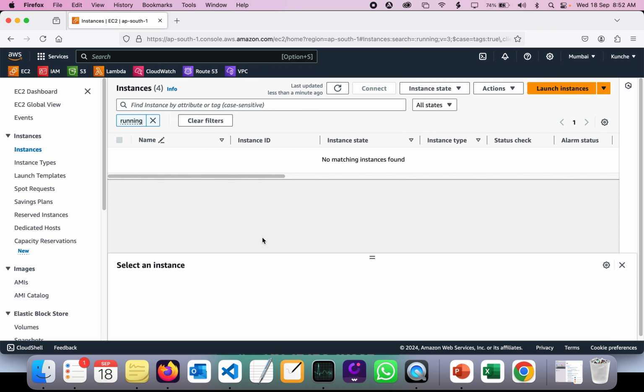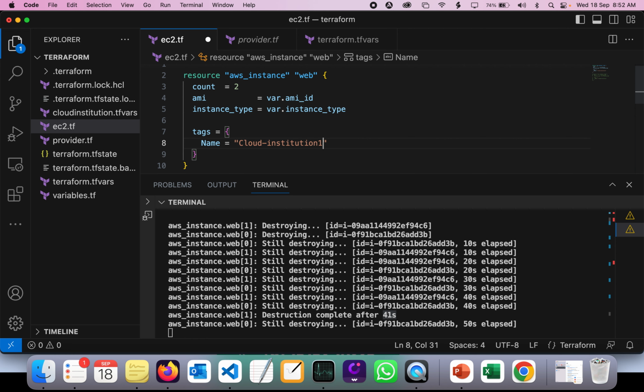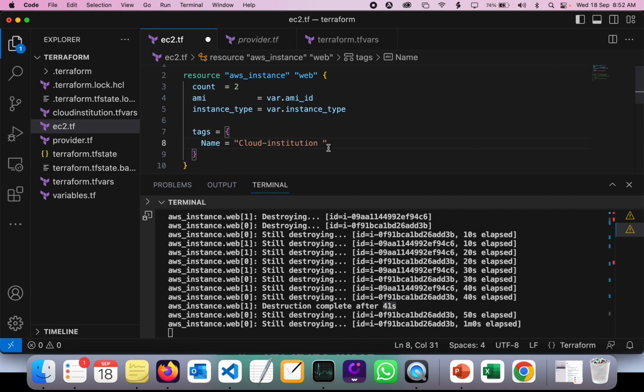Okay, so as you can see here, if you go back to your console, the execution completed after 41 seconds. Now if you want to give different names, like one or two, it's going to pick up the same thing. So we need to make sure the names are created based on the count index.